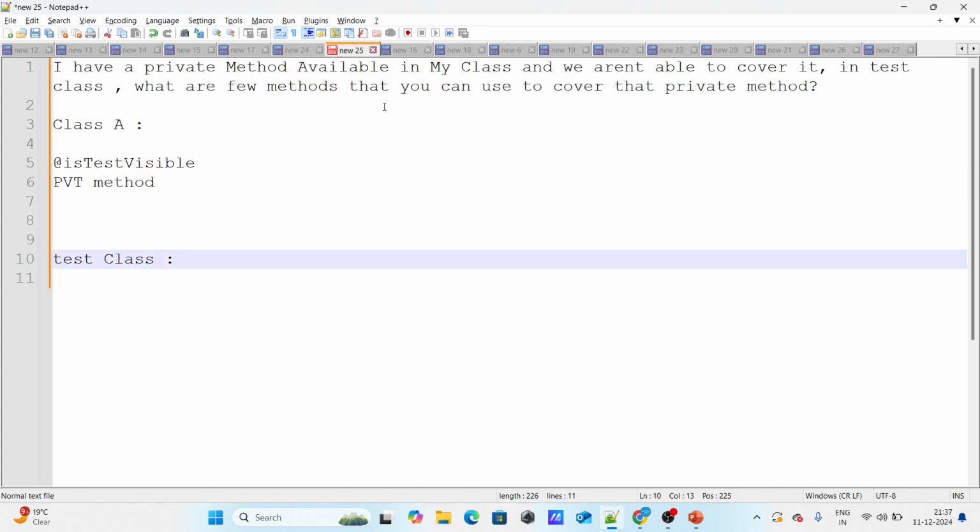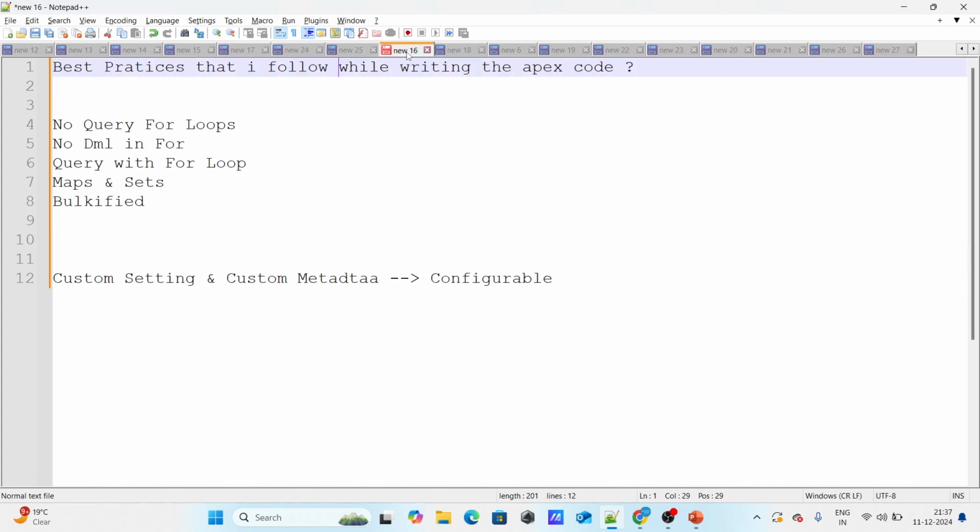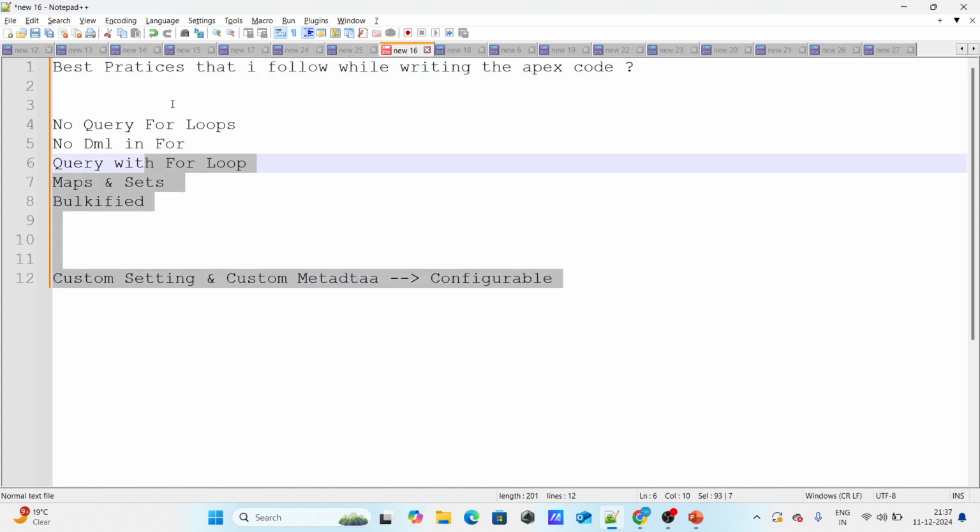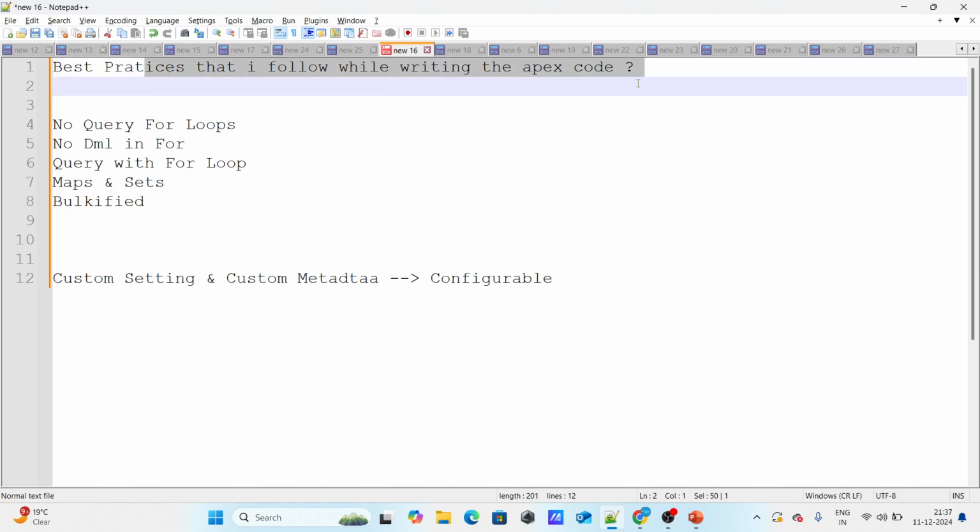If you write this, automatically this private method will be visible to the test class and you will be able to cover this particular method itself. Let's move on to the next question, which asks: what are the best practices that you follow while writing Apex code?